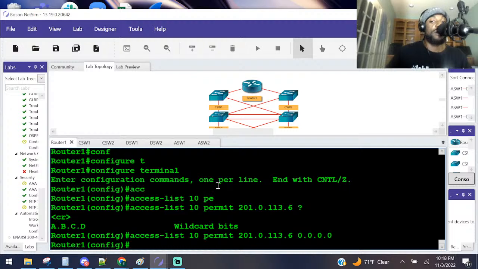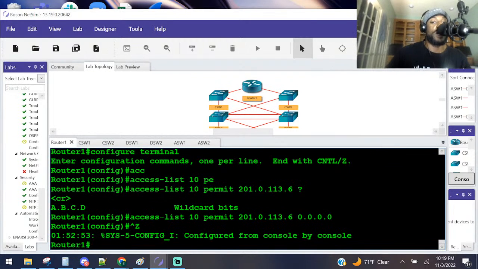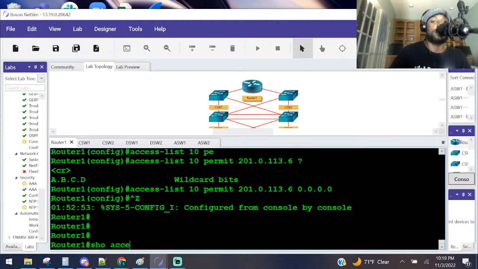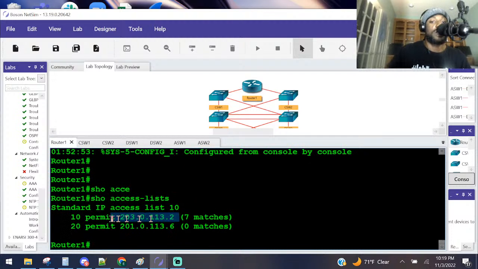It's a lot here. The next thing we got to do is, we configured that ACL, we modified it. Let's triple check that we got both hosts, show access lists. That refers to CSW1 and the other one refers to CSW2. We don't have any matches yet. Why? Because we didn't make any queries.